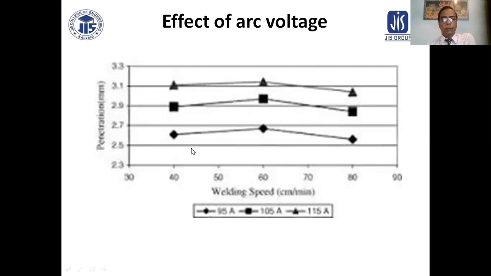This is the effect of arc voltage. This is the penetration. The three speeds are 95, 105, 115. This is the 115 amperage, so penetration is higher. And this is the 105, less than that. But at 60 speed, this is the highest that I can see. Welding speed, when it is 60, penetration is much higher compared to other speeds. Optimum speed is 60.